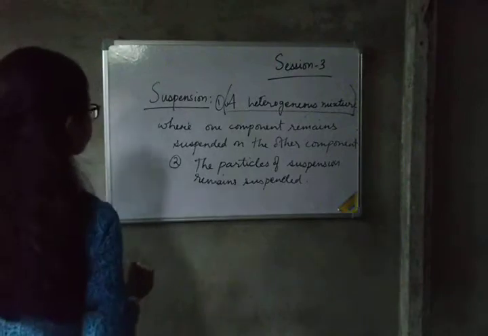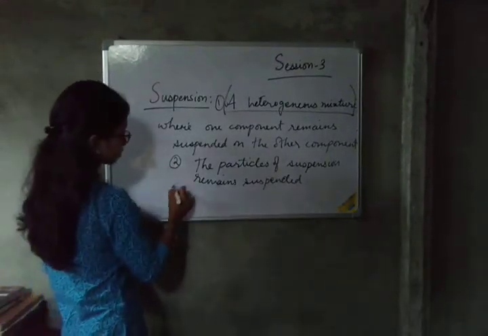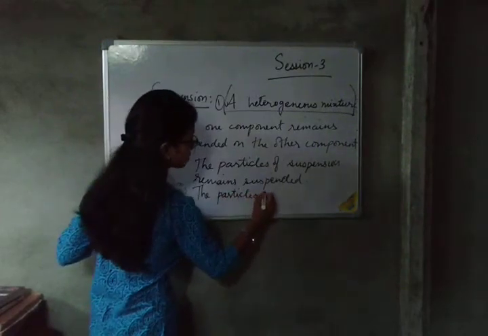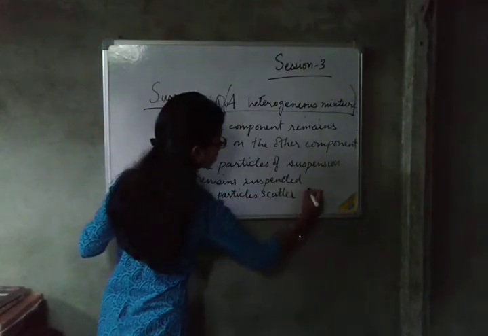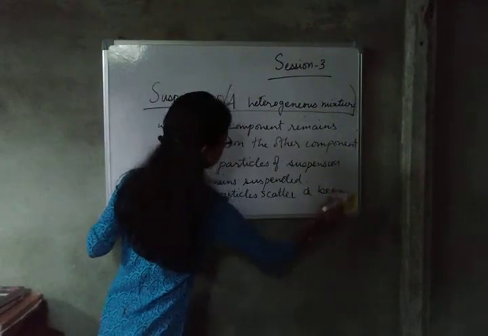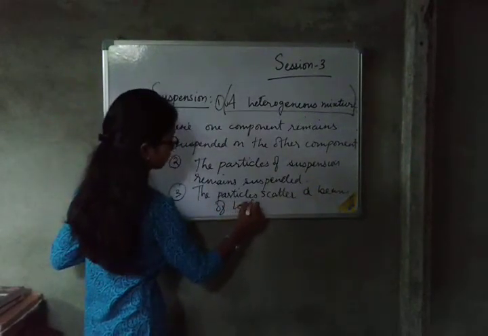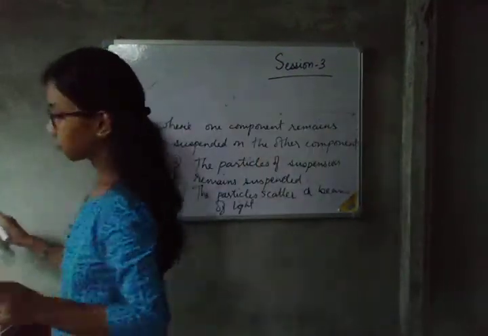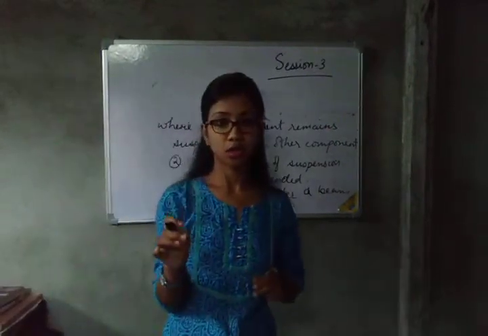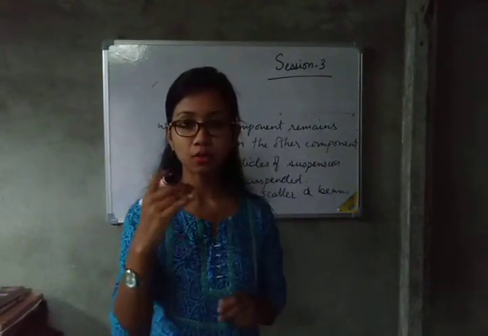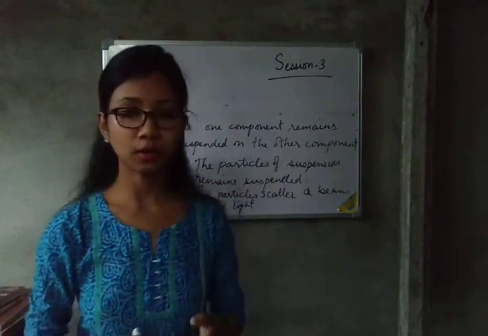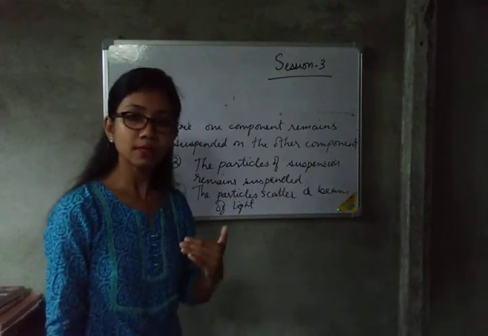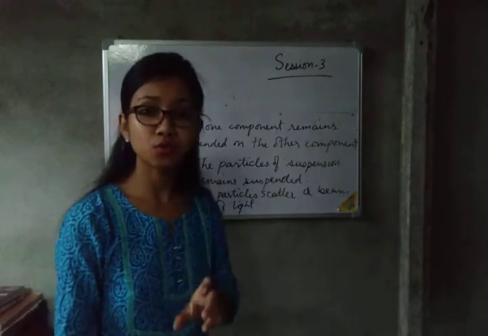Then the third property you can write: the particles scatter a beam of light. And the last property: if we sprinkle some powder on the liquid surface, then what will happen? These powder particles will remain suspended on the liquid surface for some time. And if we keep it undisturbed for some time, then these particles will settle down on the lower part of the vessel in which we have kept the liquid.